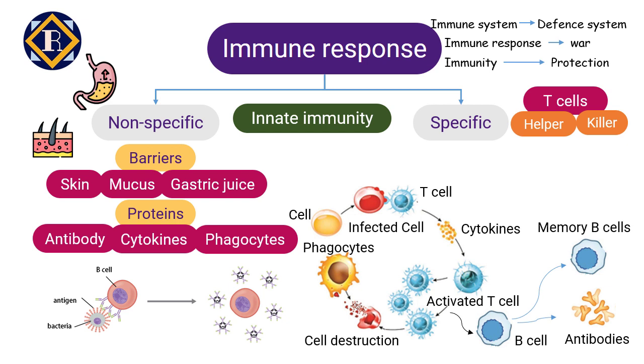If in the future the same antigen is detected, then these memory B cells will start producing antibodies, and the process will be much faster. Since this type of immune response is specific to a particular pathogen, it is called a specific immune response, also known as adaptive immune response, and the immunity provided due to adaptive immune response is adaptive or acquired immunity.